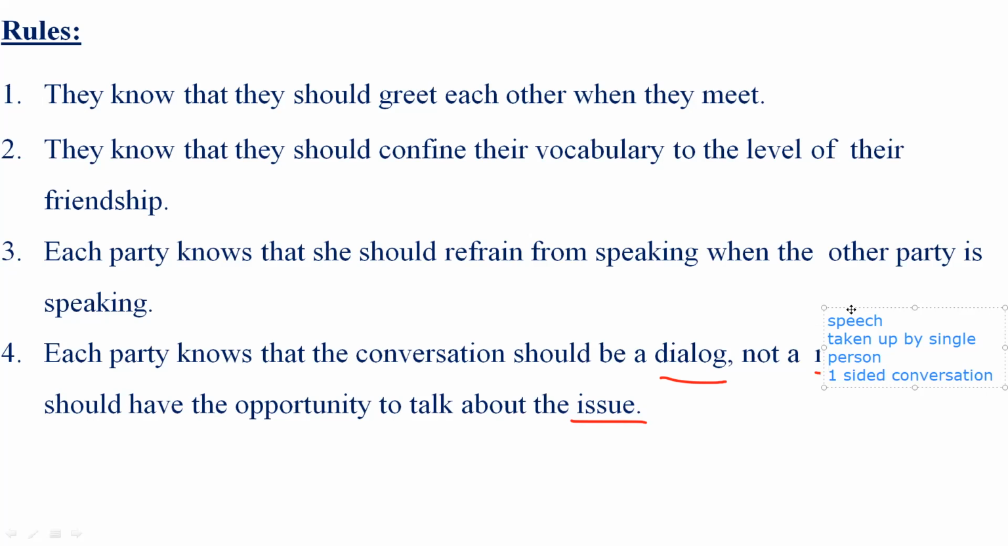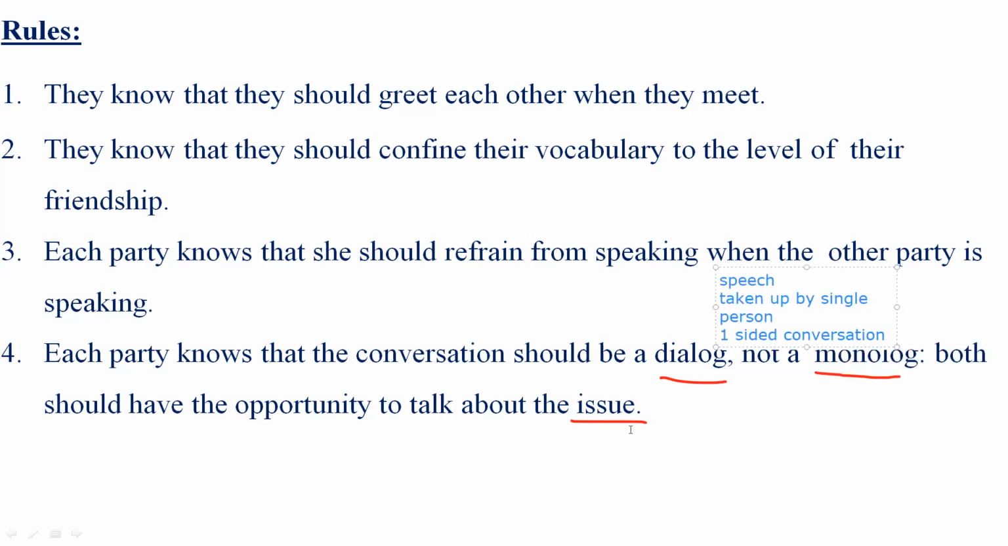So Anne and Maria meet in order to exchange communication. So it is not a monologue, since it's not a speech. It's not a conversation taken by only Anne. It's a conversation that takes place between Maria and Anne. So it's a dialogue, an exchange of messages between two different people. It is a dialogue, not a monologue. Both should have an opportunity to discuss their topic or the issues.